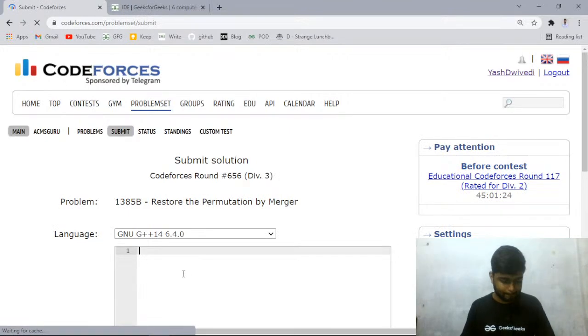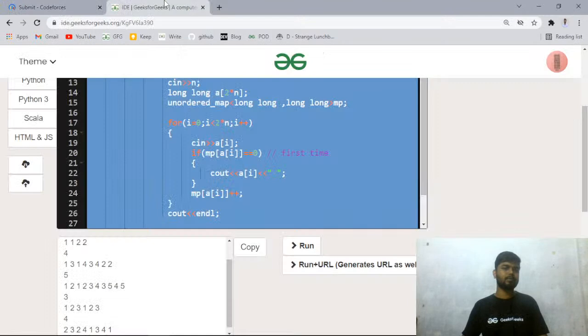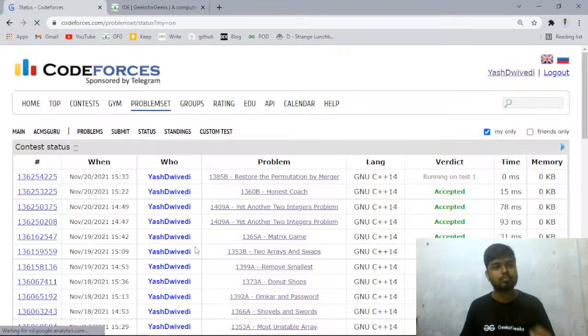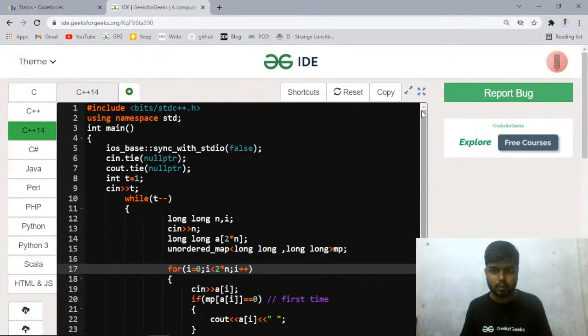Okay, let's try and submit it. This is a greedy approach, right? You just try and see where the first occurrences are, you are only concerned about the first occurrence, right? And other occurrences don't matter to you. So this code got all accepted. Let me show you the code for this just real quick.